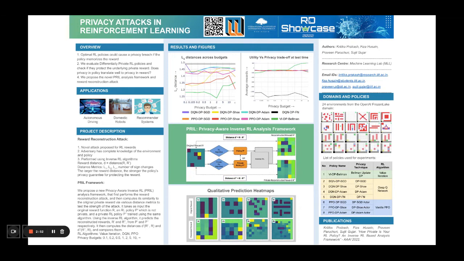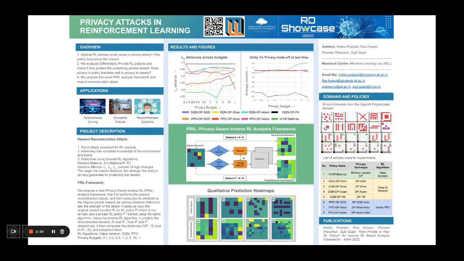We thus perform the reward reconstruction attack to determine how effective a private policy is at protecting the reward. The PRIL framework then computes the reconstructed reward's similarity to the original private reward via various distance metrics. The system takes as input the original reward function and the private policy, and using the algorithm, it predicts the